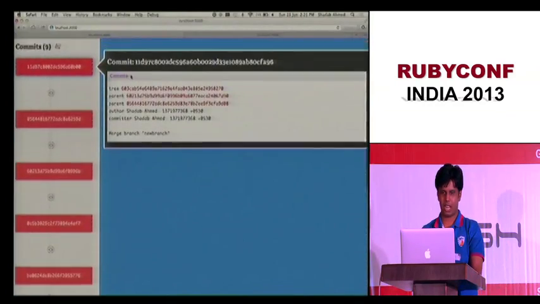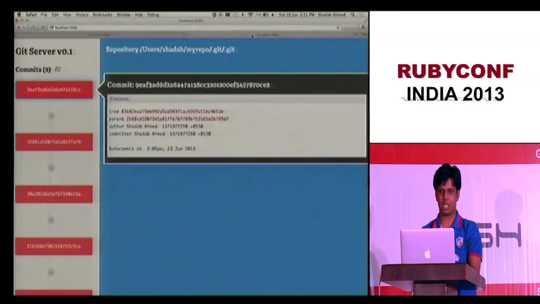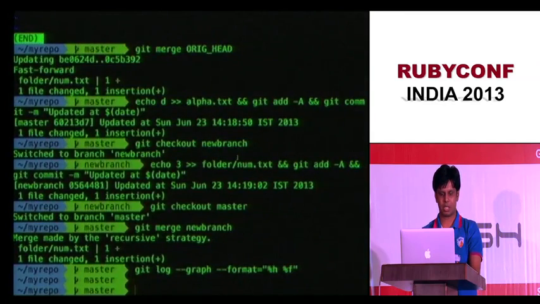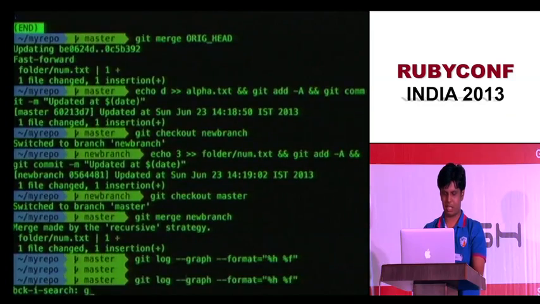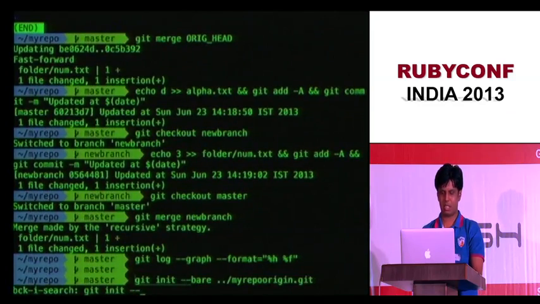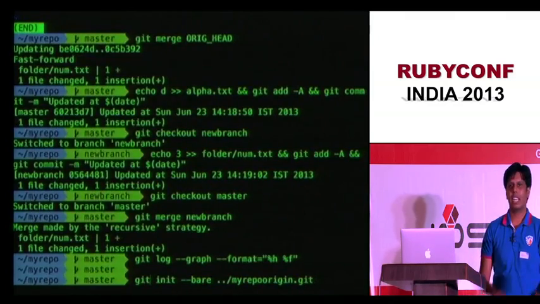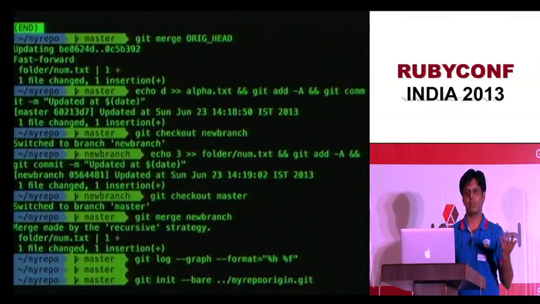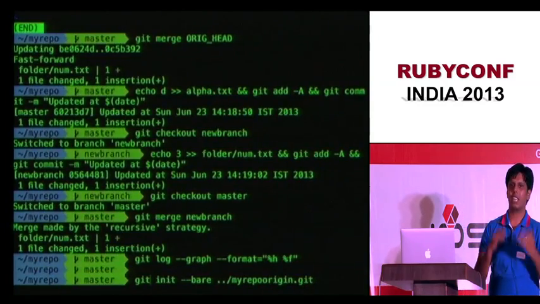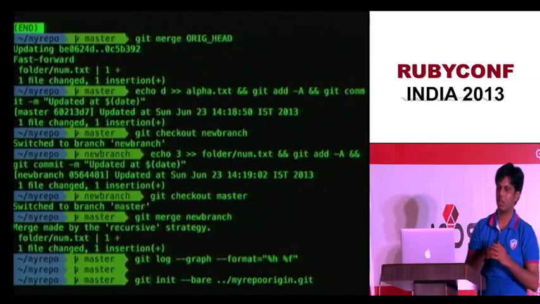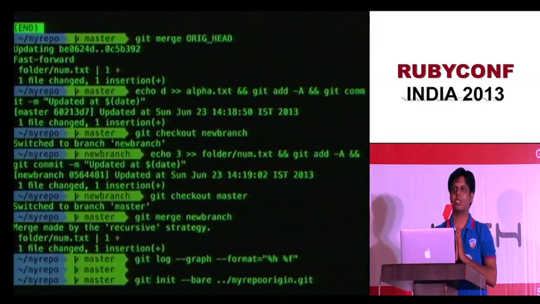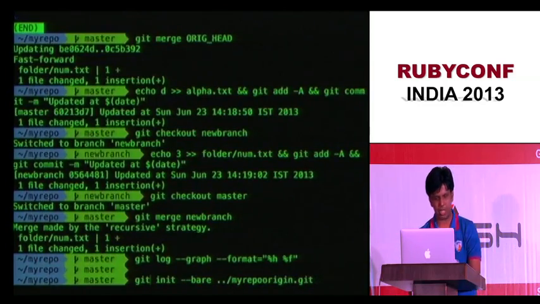So let's keep track of this. We have 9 commits here, 13 commits here, but don't worry about them. Let me create a Git remote. You can create a remote any way you want, anywhere you have file system access to. Whether it's your local system, over SSH, or over HTTP, HTTPS, Git protocol, there are lots of protocols, but you just need access to the file system. Once you have that, you can create a remote. So I'm now creating one on my own computer, on my own file system.